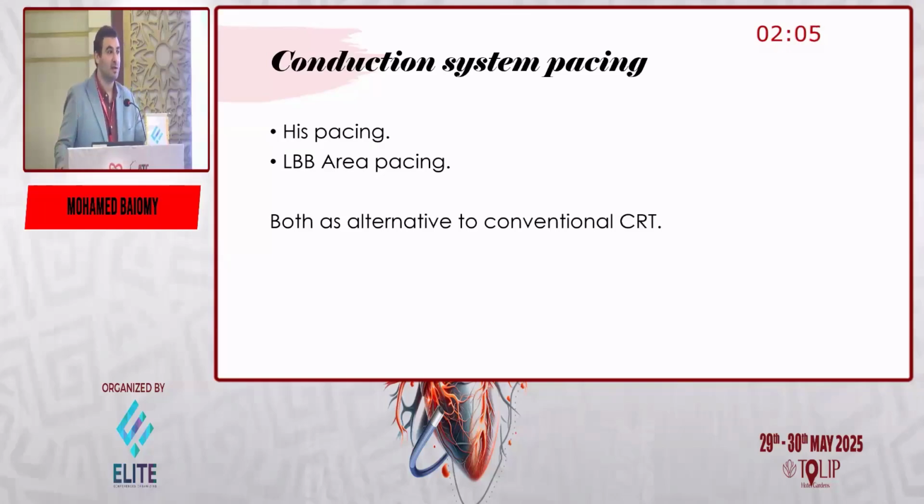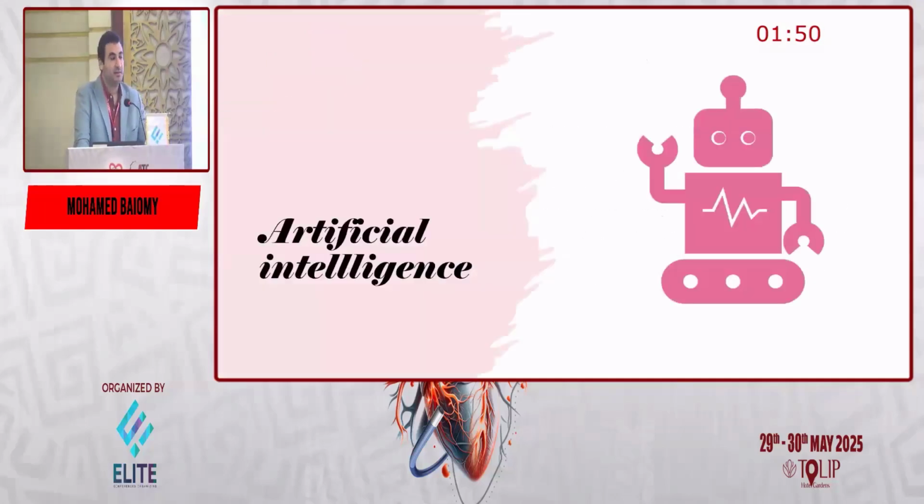there are many promising results in studies. But still, it has not gone to guidelines as a main option. But I think many of our professors are starting to do this nowadays. The second hope is in artificial intelligence. And I think any talk now or any conference without talking about artificial intelligence will not be enough. But here it's actually starting to do something.